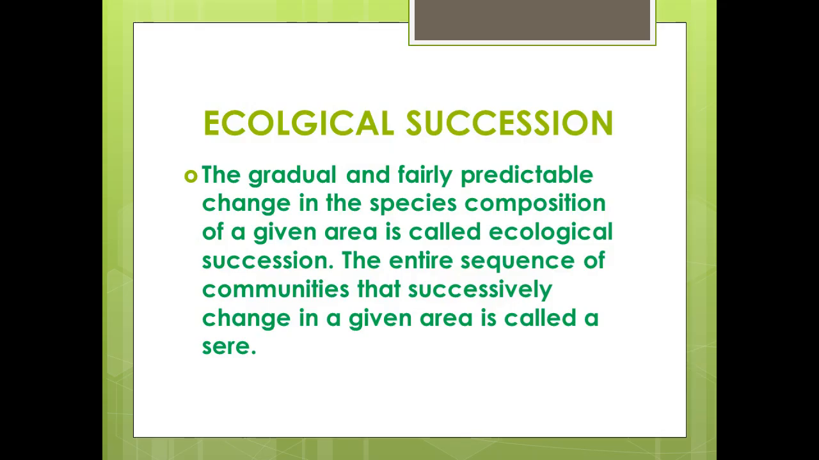Ecological succession: the gradual and fairly predictable change in the species composition of a given area is known as ecological succession. The entire sequence of communities that successively change in a given area is called a sere. Pioneer species are the first plants to reach bare areas and they form the first community called the pioneer community.